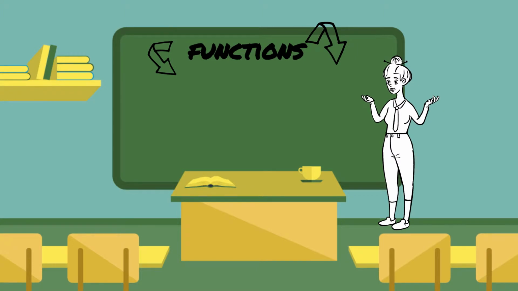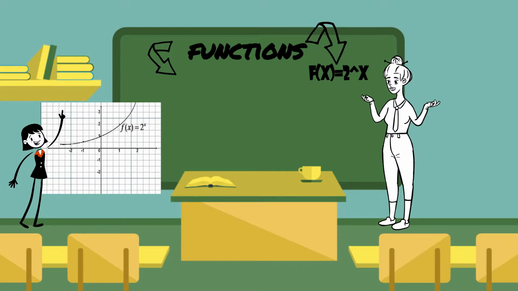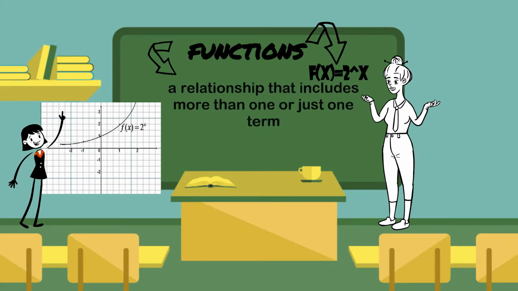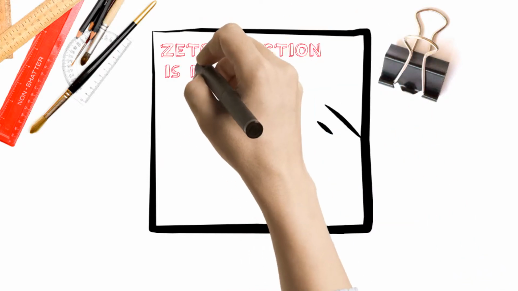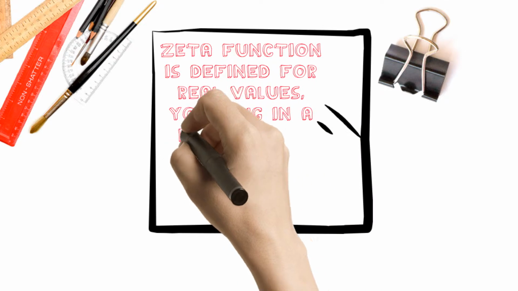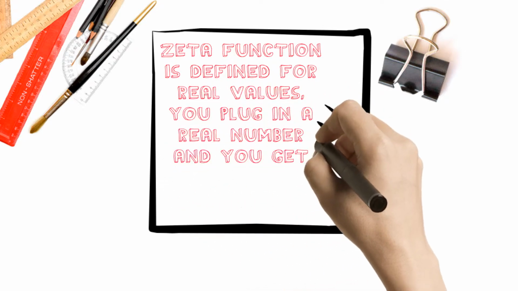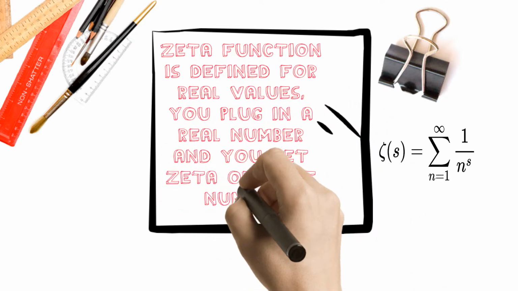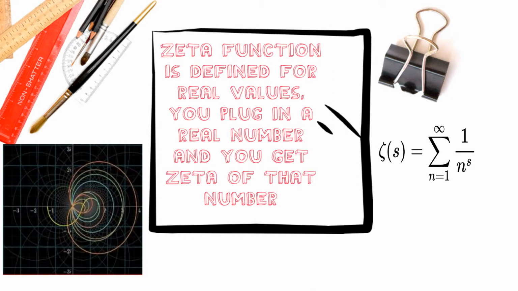Remember when you were in grade 5 or 6 and your teacher told you to graph f(x) equals 2 to the power x? This is a function. It is a relationship that includes more than one or just one term. The zeta function is defined for real values. You plug in a real number and you get zeta of that number. You can see the equation of the zeta function right now, and now you can see the graph of the zeta function.